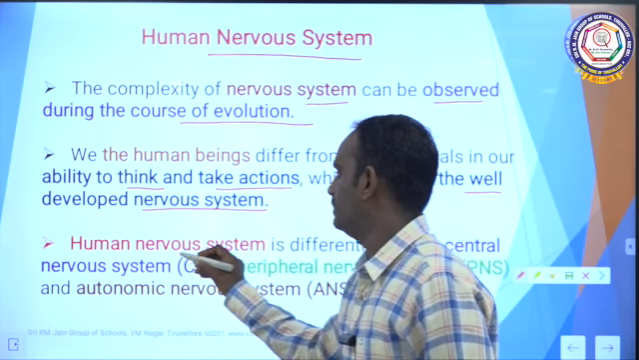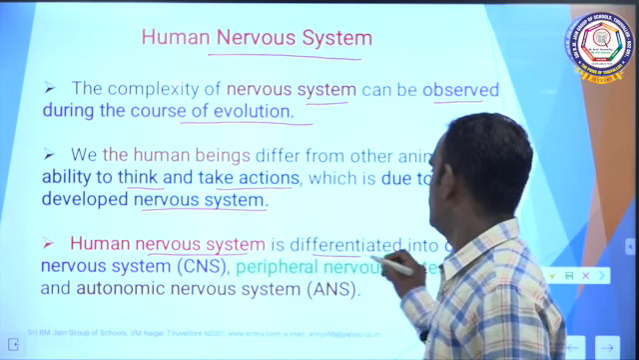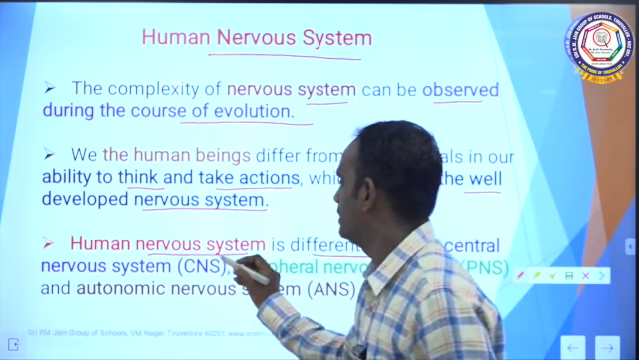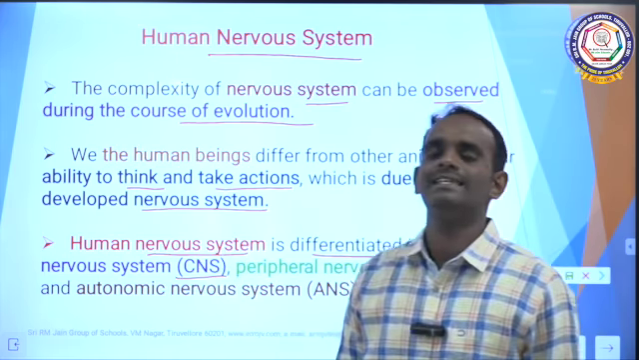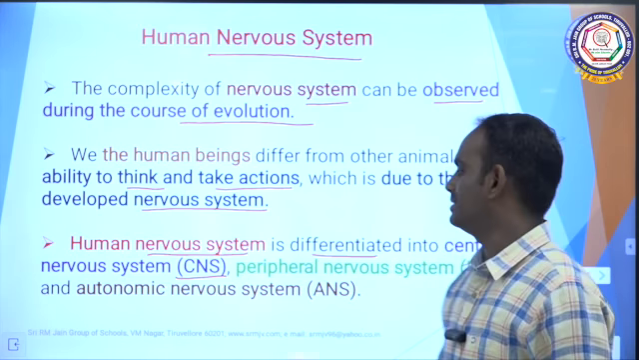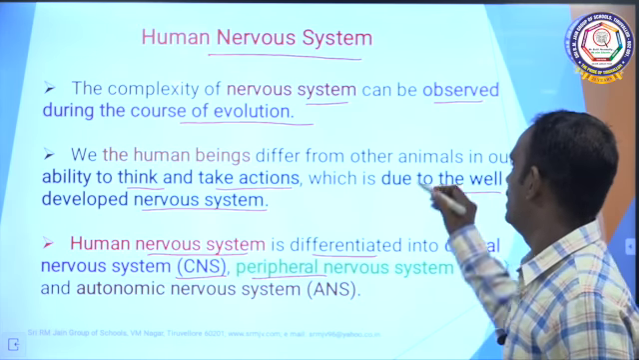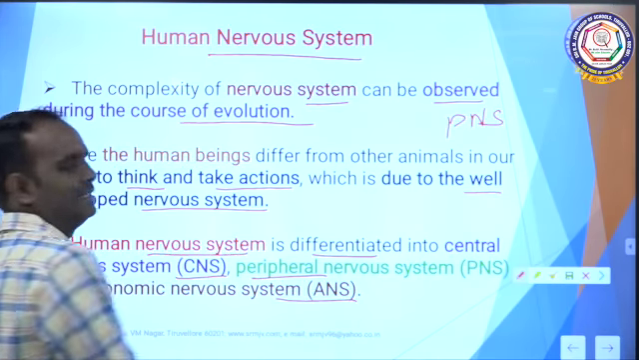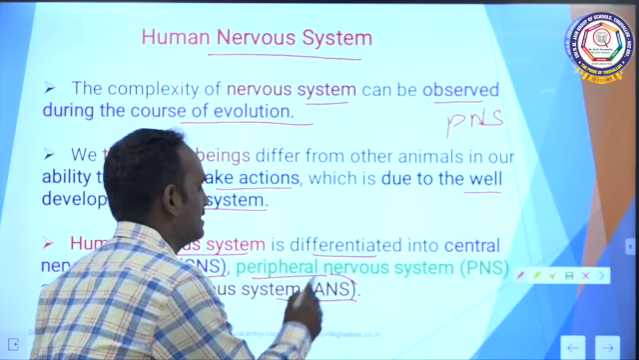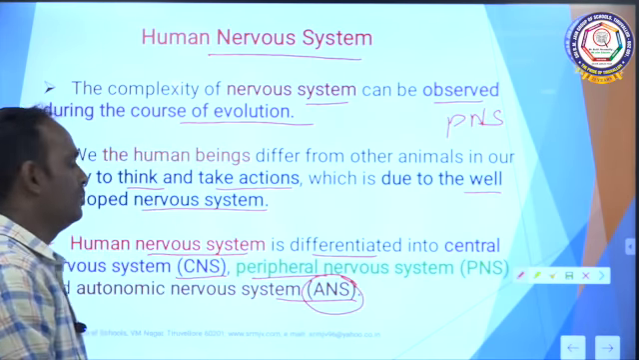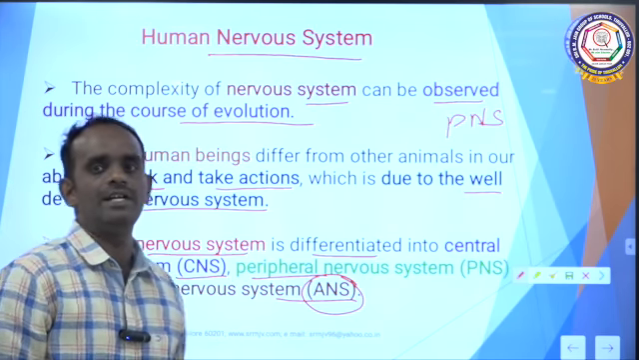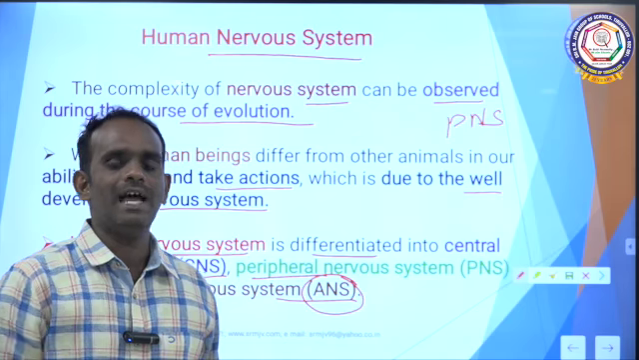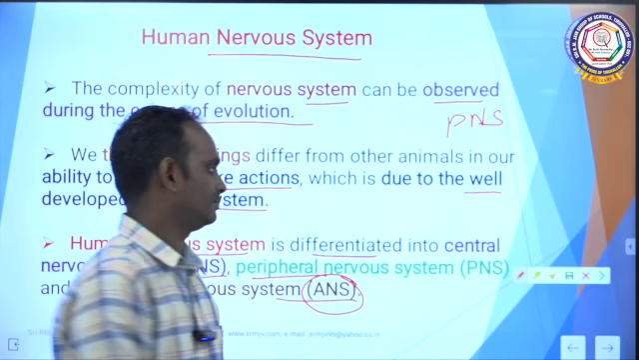The human nervous system is differentiated into the central nervous system, in short called CNS, another one is the peripheral nervous system, called PNS, and the third one is the autonomic nervous system, called ANS. So, the human nervous system is differentiated into the central nervous system, peripheral nervous system, and autonomic nervous system.